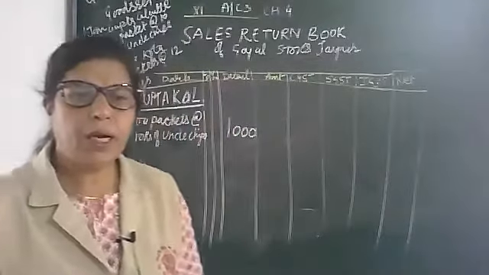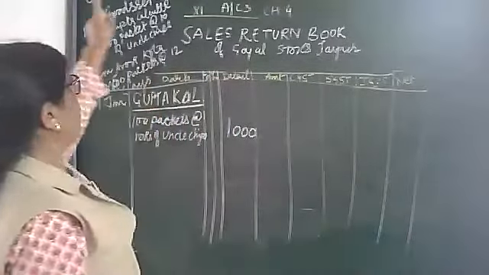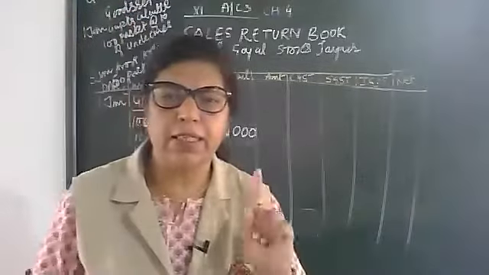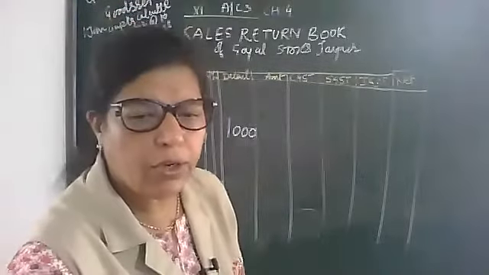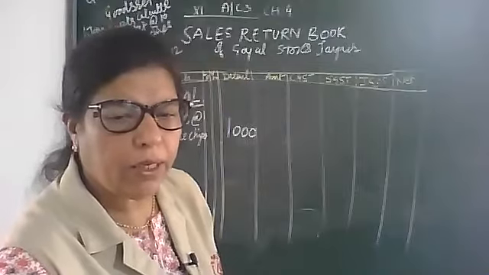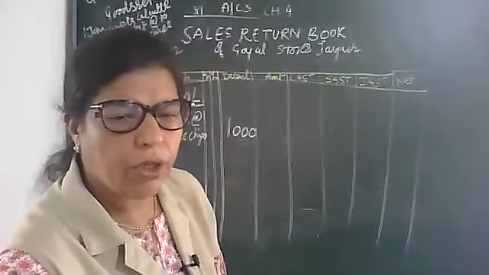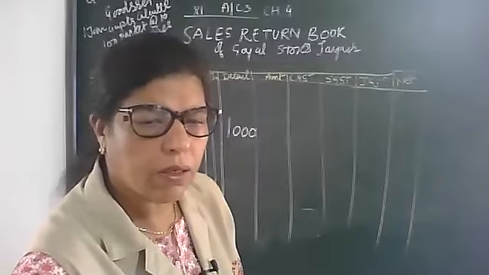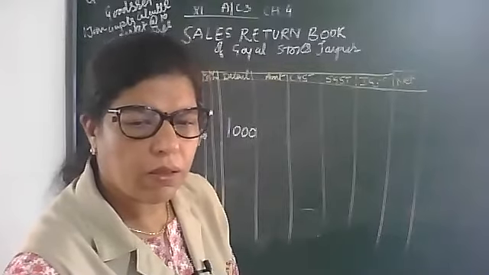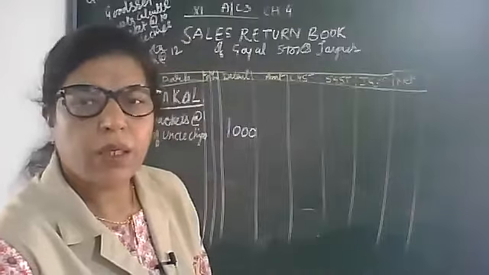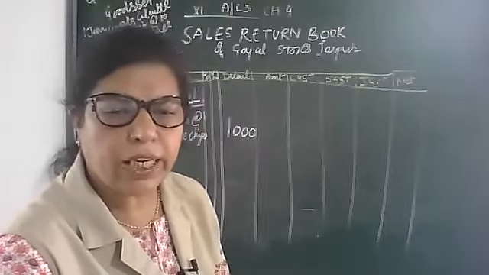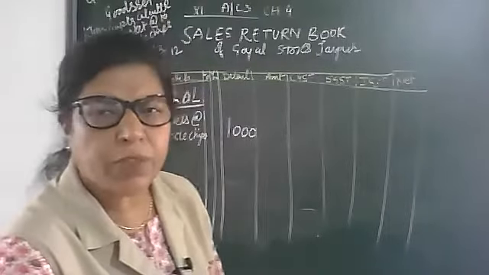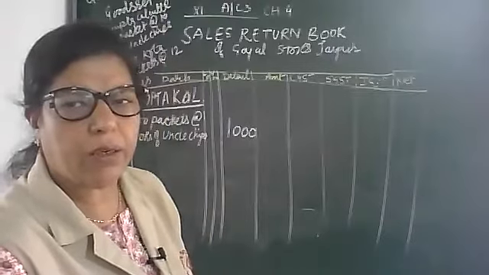Okay. Now GST 5% each. Now Noel will tell me. Noel John, please tell me which tax will be applicable here.